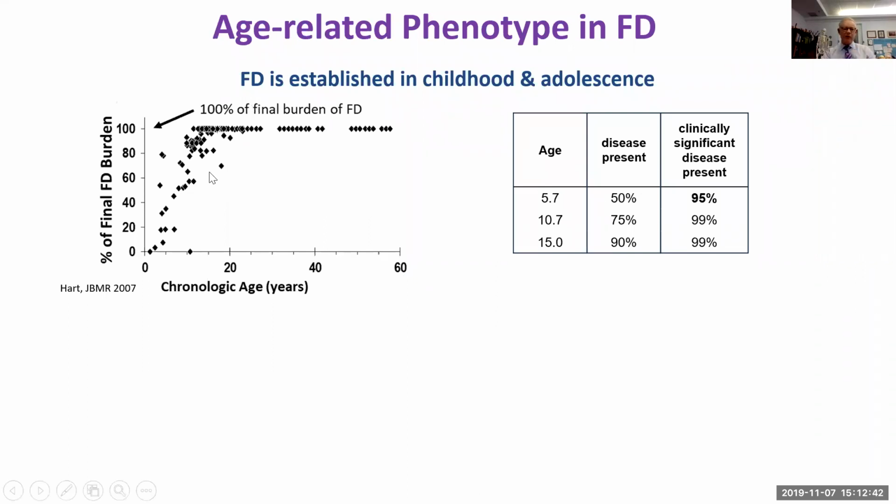This is a study that we did some years ago where we looked at what age is 100% of fibrous dysplasia acquired. And these are serial bone scans on a relatively large number of patients. What happens is shown here, such that clinically, while about half of the disease is present at the age of 5, in fact, about 95% of that disease, which is clinically significant, is present very early in life. So again, early complete staging can give you a pretty clear indication of the severity of the disease that a patient has and what to expect later in life.